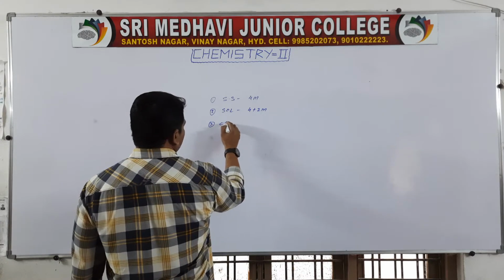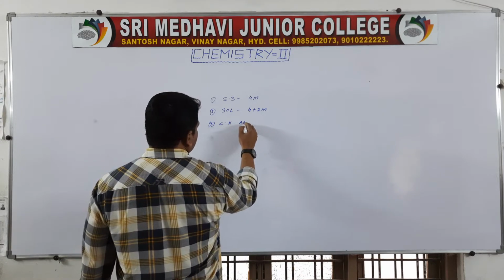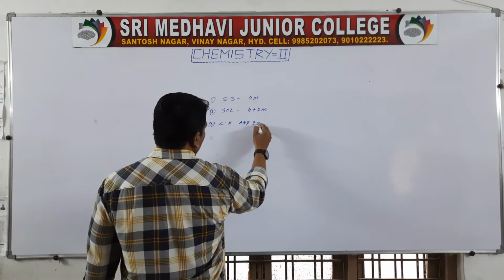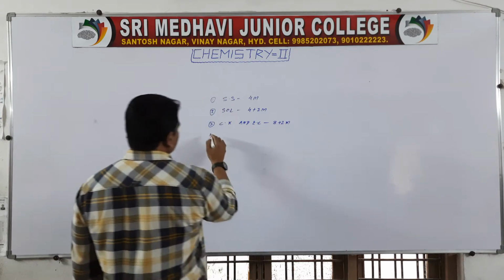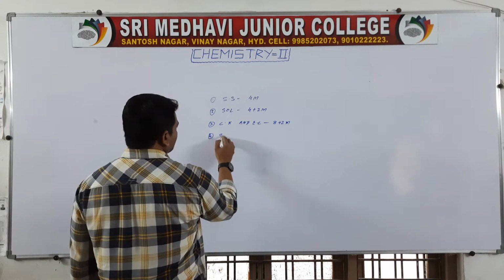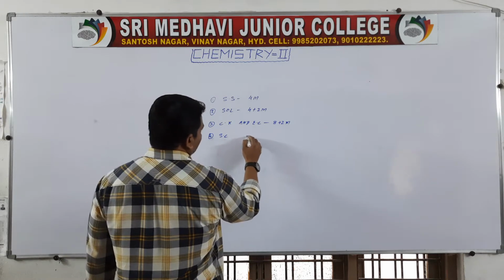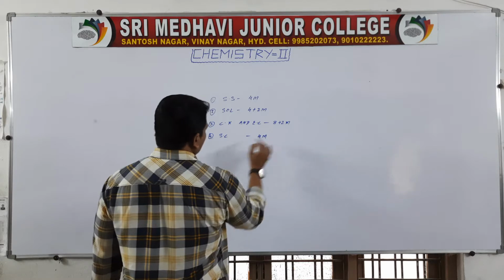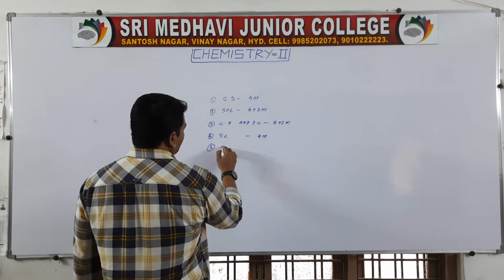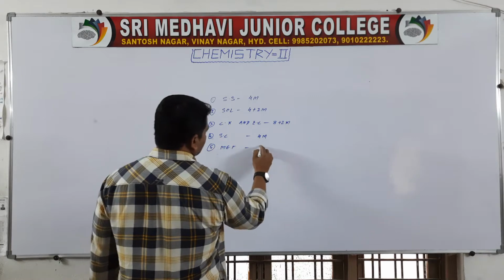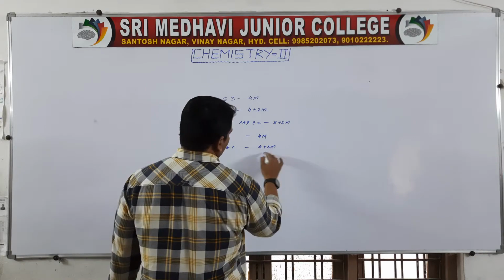Third, chemical kinetics and electrochemistry, it is 8 plus 2 marks. Then the fourth one, surface chemistry, is 4 marks. And the fifth chapter, metallurgy, is 4 plus 2 marks.